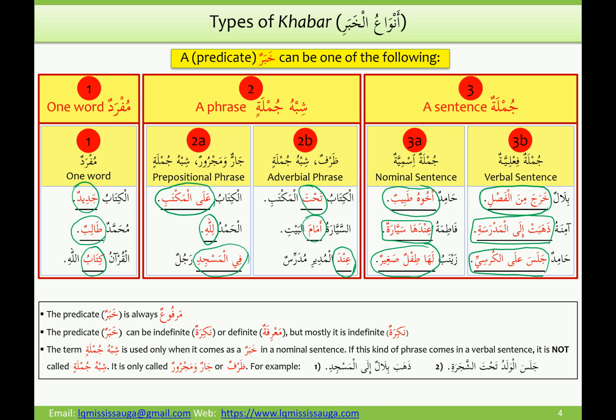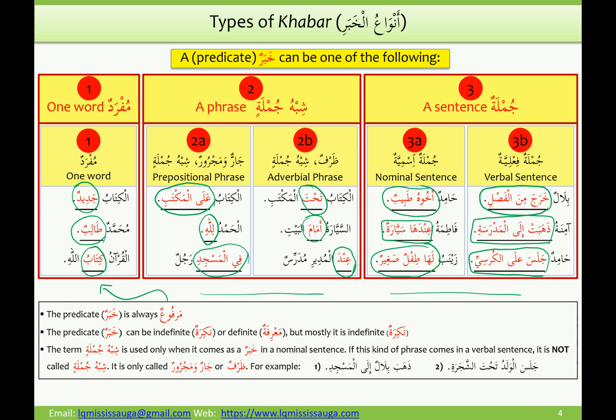In the case of a single word khabar, the marfu sign will come out quite clearly. If it is a regular noun, if it is mabni, then we will have to understand whether it is marfu or not. But in all these other cases of shibhu jumla or jumla, the sign is not clear whether it is dhamma or not, and we shouldn't even be looking for such a sign in the case of the phrase or the jumla, but we will declare them to be marfu because they are khabar.